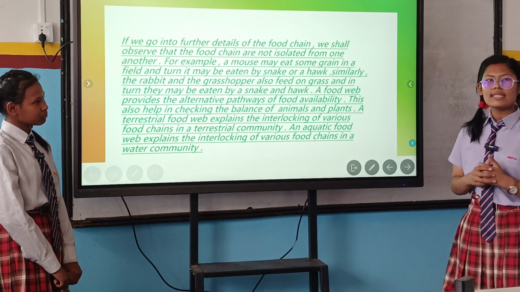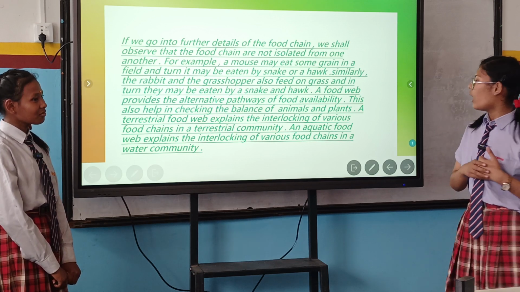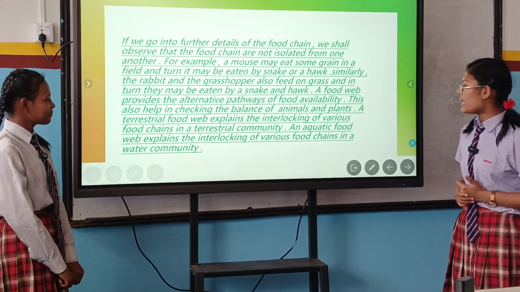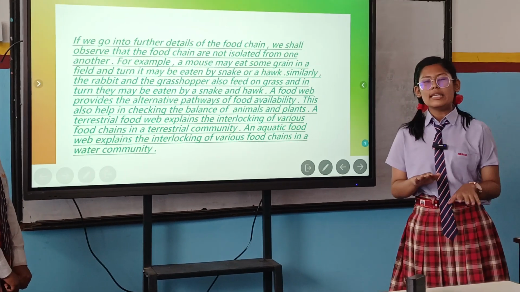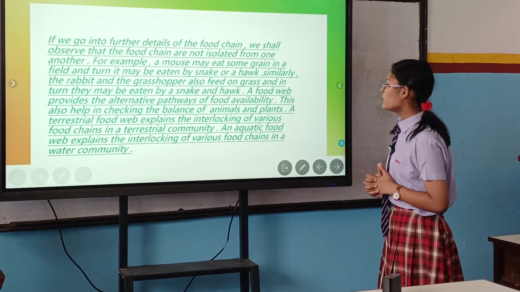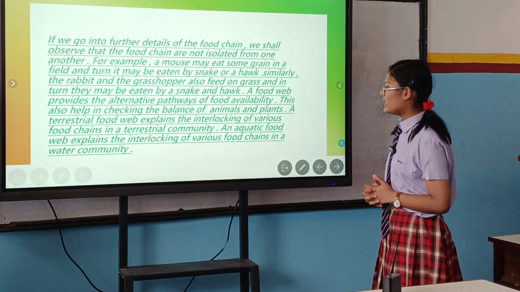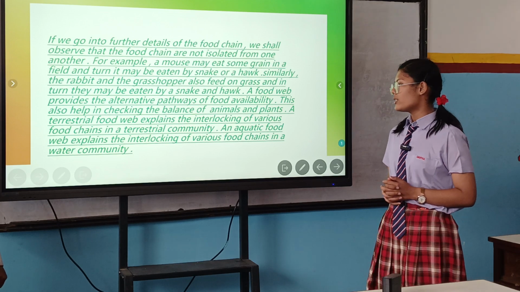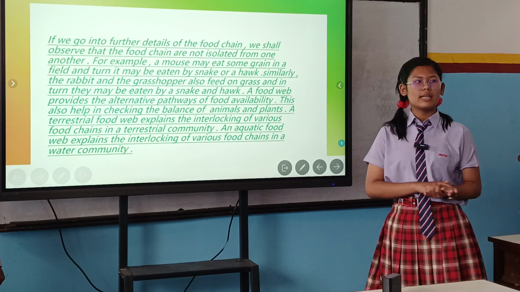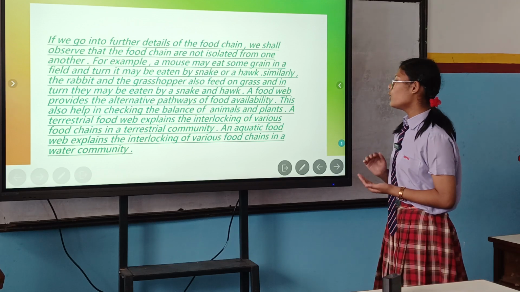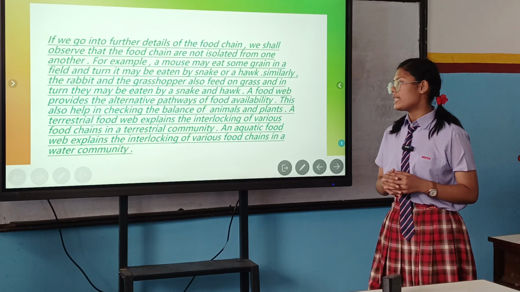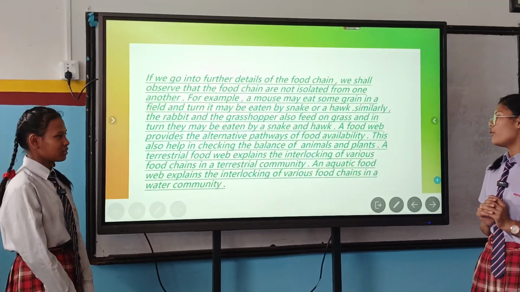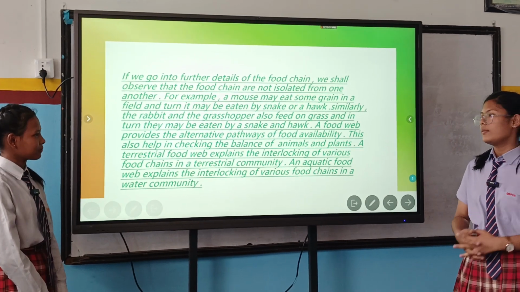Due to the food web, each animal is able to get nutrition for its survival. This also helps in checking the balance of animals and plants. The food web maintains the balance of animals and plants in our environment. A terrestrial food web explains the interlocking of various food chains in a terrestrial community, while an aquatic food web explains the interlocking of various food chains in a water community.